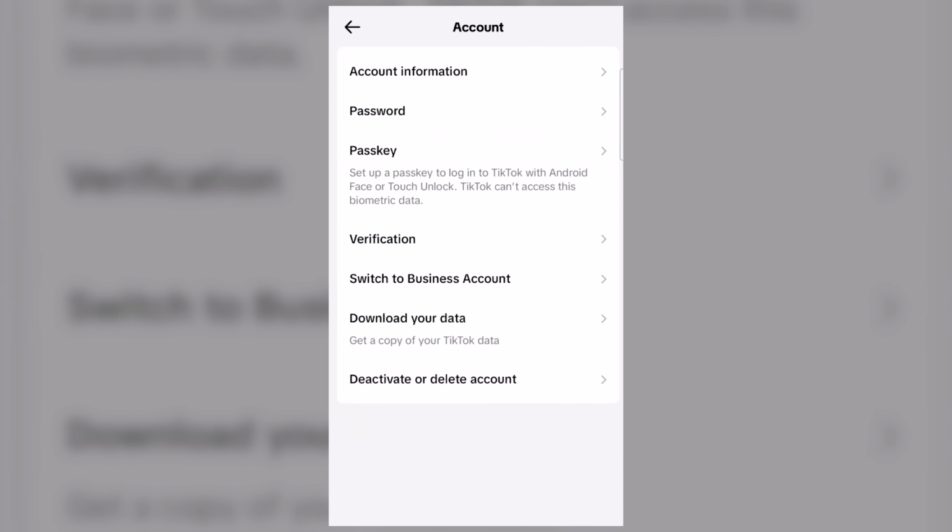With a personal account, you need to have at least 1,000 followers to post a link in your bio. But with a business account, you can have 0 followers and you are allowed to post a link into your bio. So we're gonna take advantage of that. And it's easy. Inside of your settings, select to switch to a business account. And now, inside of your profile, you'll be able to add an affiliate link.